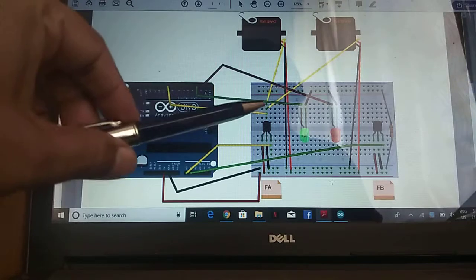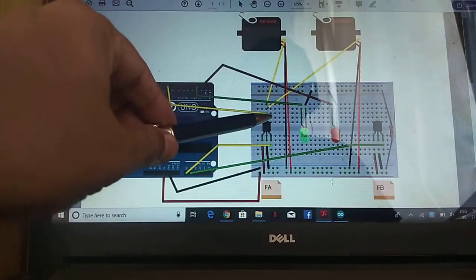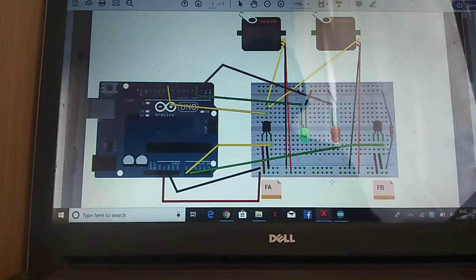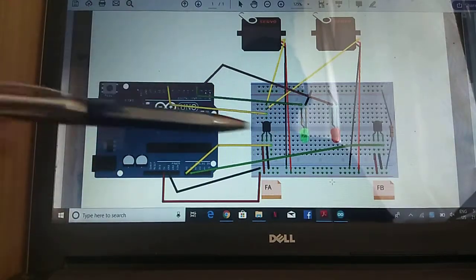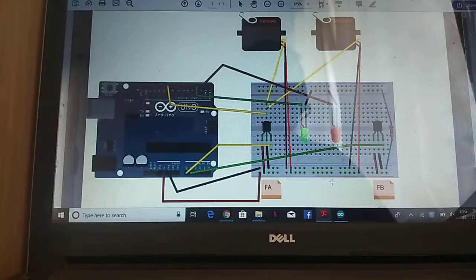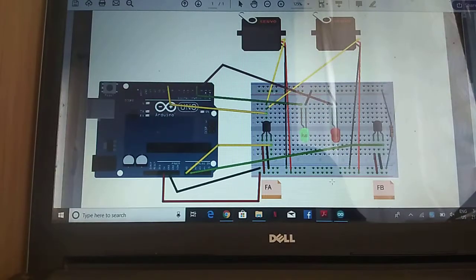Then, to detect the train, I have used two sensors. One is on the left side of the level crossing and another on the right side of the crossing. So the movement of the train can be detected and the operation can be initiated. Then, to show the status of the level crossing, I have used two LEDs: green when the level crossing is open, red when the level crossing is closed.